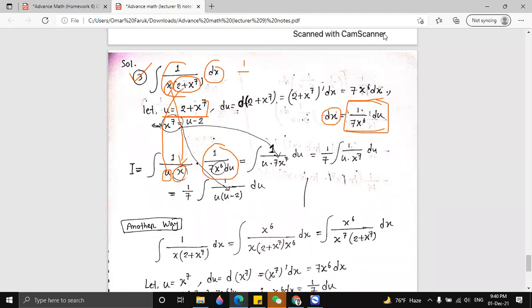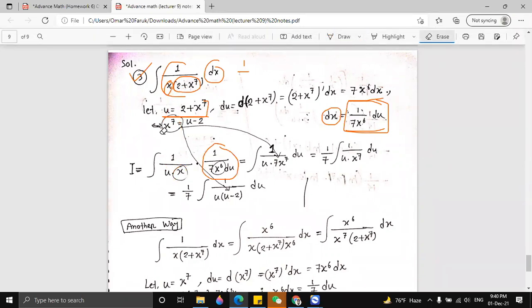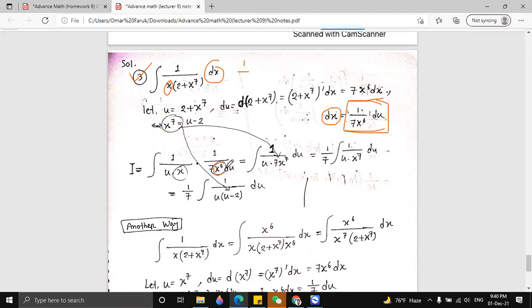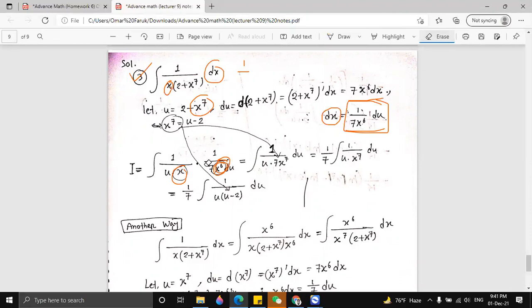Now if you look here, we have x⁶, but we are calculating in terms of du. We know x⁷, but we don't know x⁶, so we have to remove this x⁶. We have another x down here, and they are multiplied.